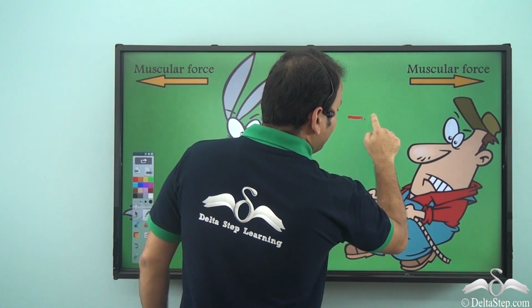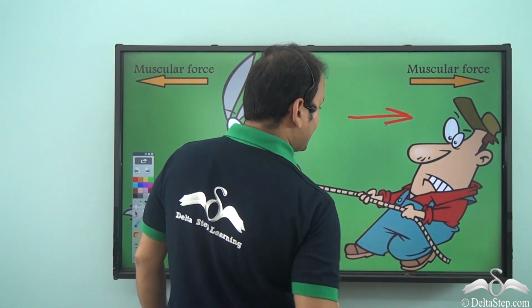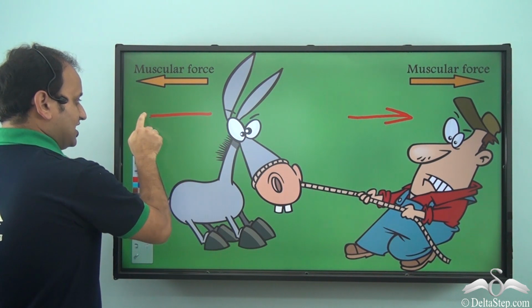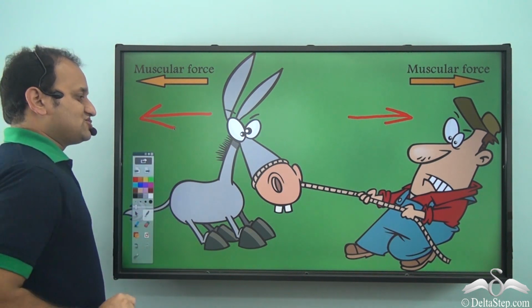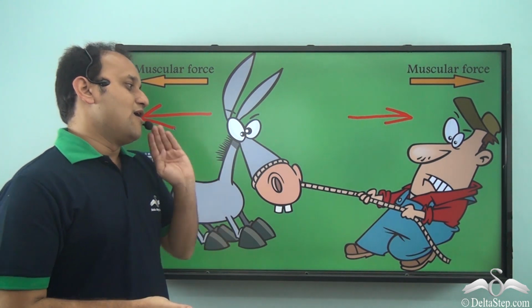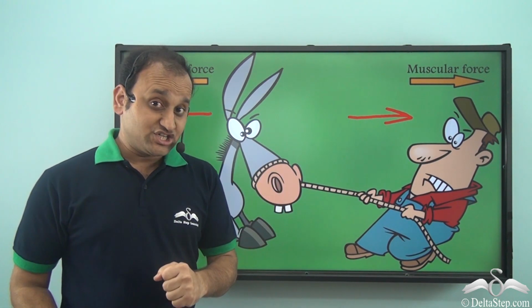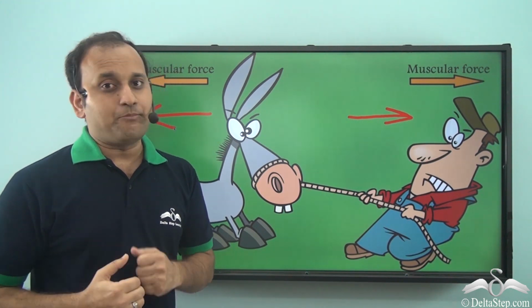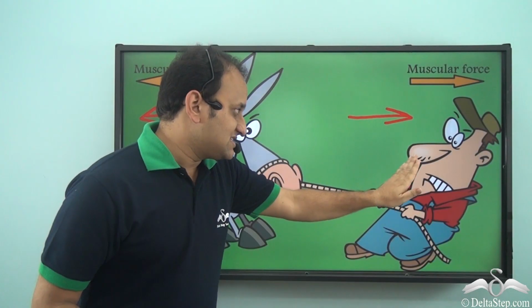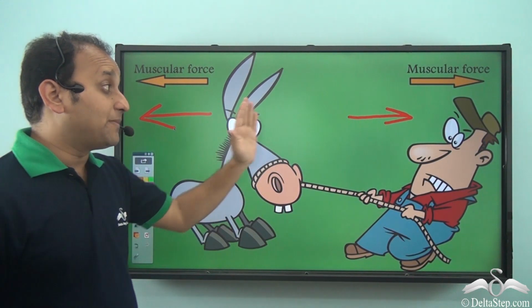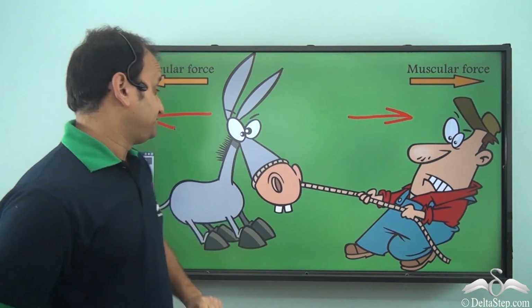So while the man is applying the force in this direction, the donkey is applying the force in this direction, and that is why both are unable to move. So you see, direction of force is also very important. So in both the cases muscular force is being applied, but in opposite directions.